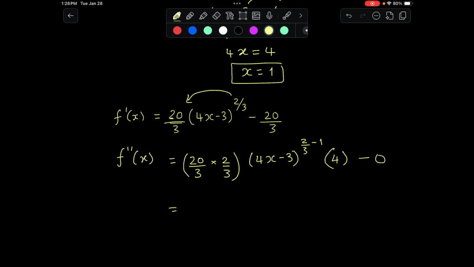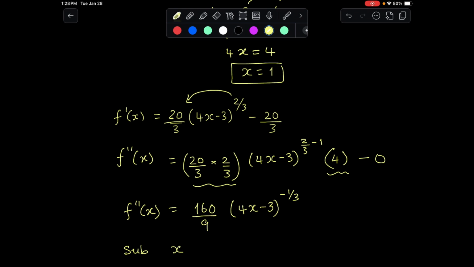So let's simplify this. That is going to be 40 over 9, and this times 4 becomes 160 over 9. Can we write that? 160 over 9 times (4x minus 3) to the power of minus 1/3. 2/3 minus 1 is minus 1/3. This is the second derivative.